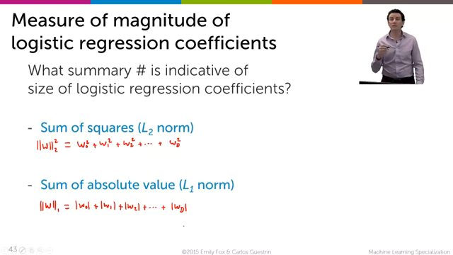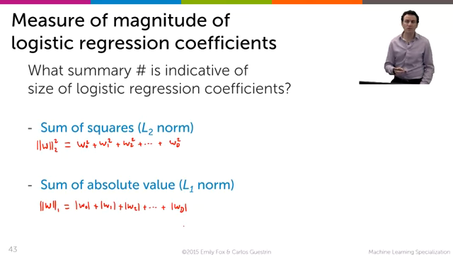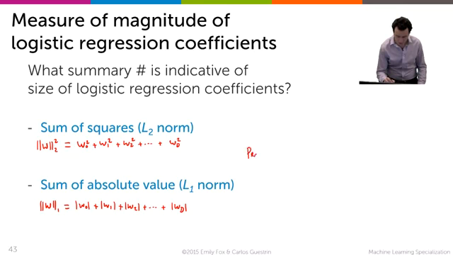Now, in the regression course, we explored these notions quite a bit. The main reason we take the square or the absolute value is that we want to make sure to penalize highly positive numbers and highly negative numbers in the same way. So by doing this squaring or absolute value, we make the output positive. And we want to make these norms as low as possible. So both of these approaches are going to penalize large weights.